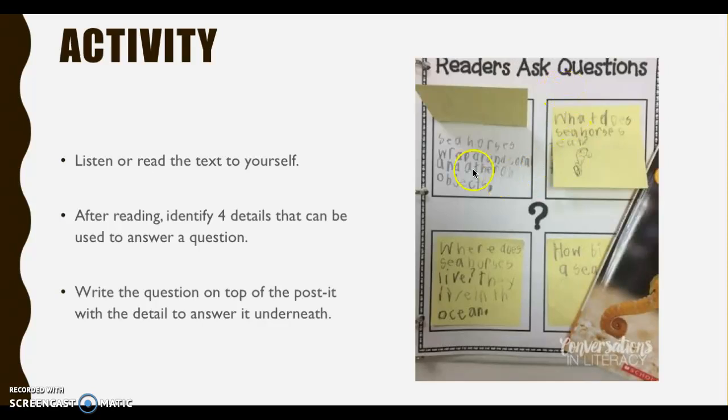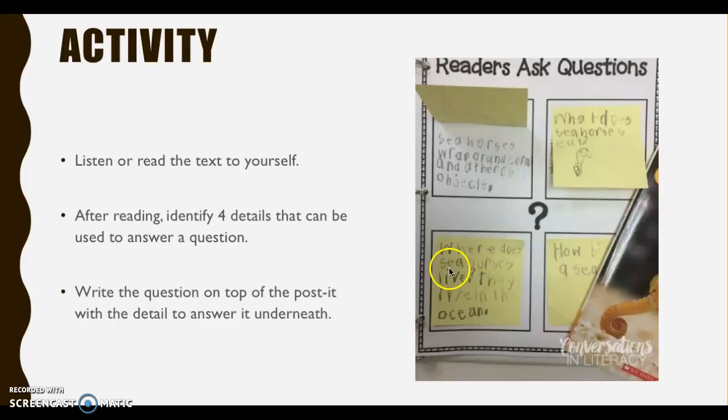Okay? You will see that the person who completed this activity, they have 4 Post-its in each box. Okay? So clearly before you can even do this activity, you need to either listen to the text or read the text to yourself. After you have read the passage, you're going to identify 4 details that you can use to answer a question. Okay, so let's look at this example over here.